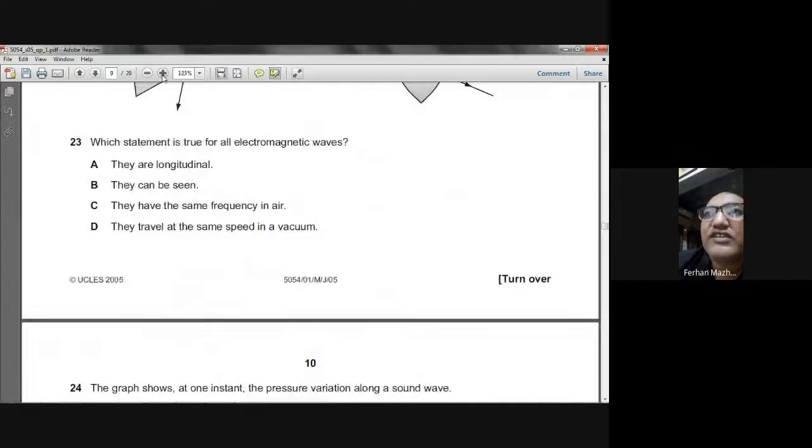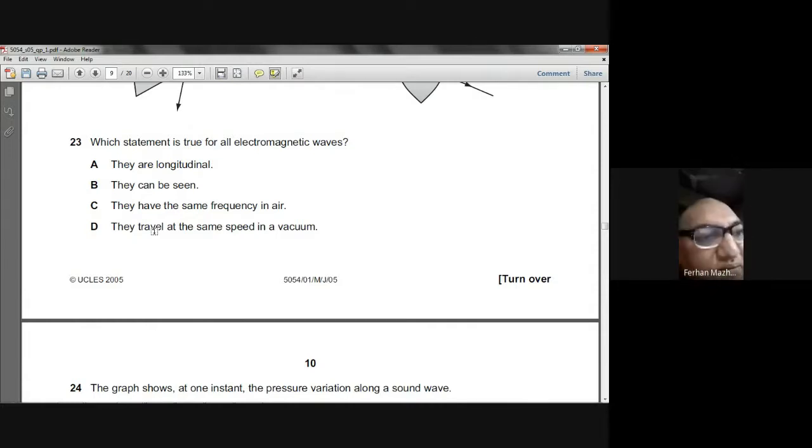Okay, the next question is question number 23, coming up on your screen. Which statement is true for all electromagnetic waves? All the electromagnetic waves are transverse waves. They have the same speed in the vacuum. They are longitudinal waves. That's wrong. They can be seen, maybe, maybe not.